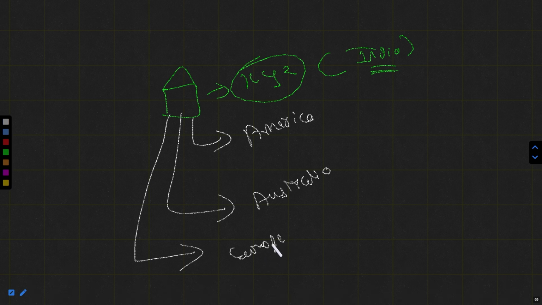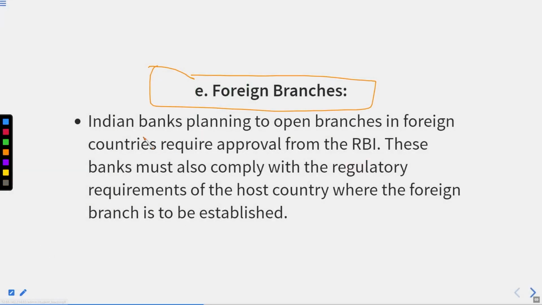In such cases, XYZ has to ensure that they have got the permission from the Reserve Bank of India to open in America, Australia, and Europe. And similarly, XYZ is required to comply with the banking requirements of countries like America, Australia, and Europe. If the criteria is matched and the Reserve Bank of India is satisfied, then the permission could be granted. All right. So remember this point also.